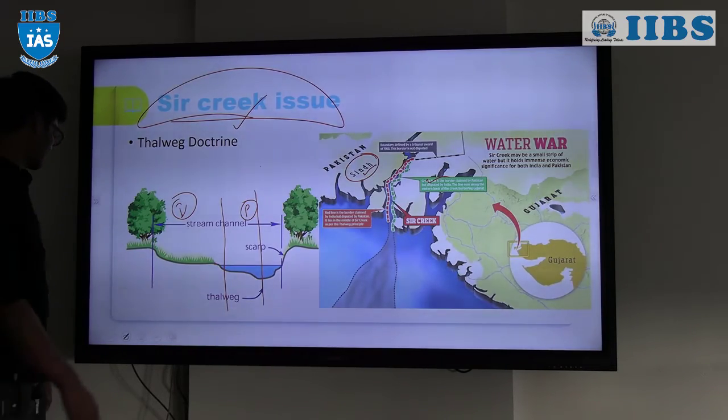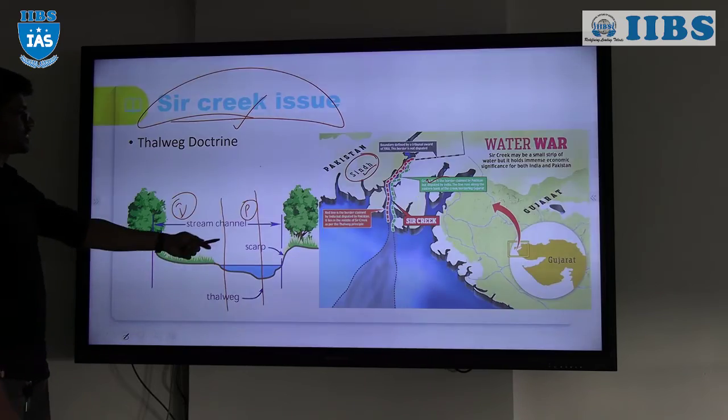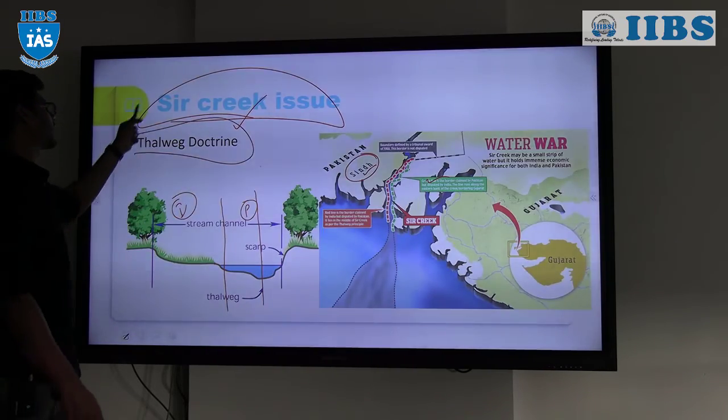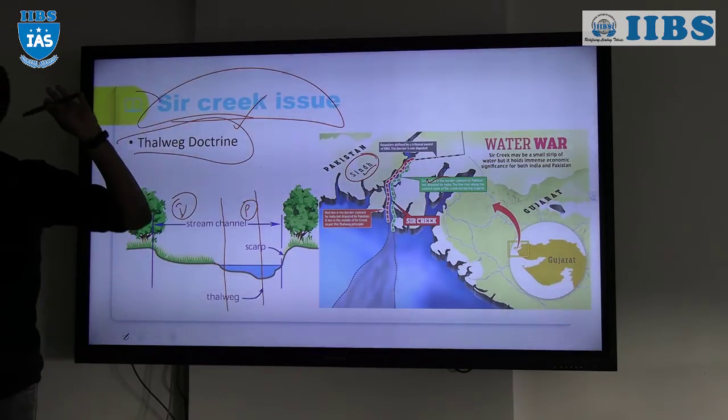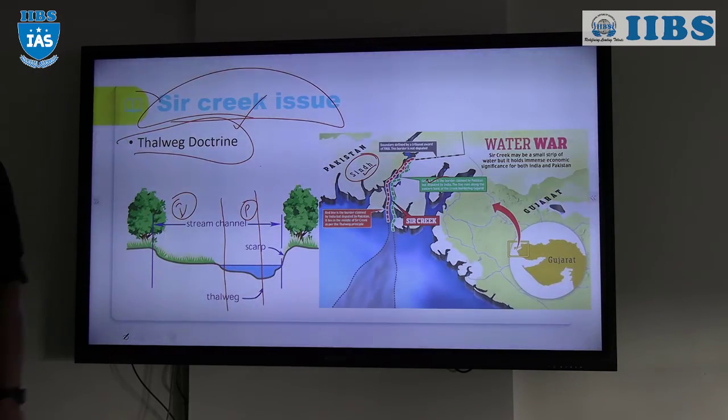So that is the Talweg doctrine, that is the Sir Creek issue between India and Pakistan. There are many other issues. Next class. Okay? Clear? Any queries so far?